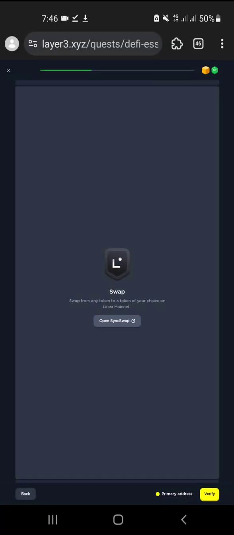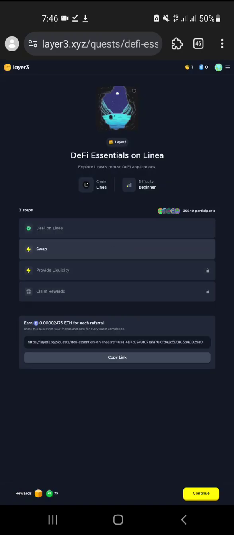Okay, here, click on the verify button. It will be verified immediately. Now I didn't do that, therefore it is missing. So this way, after that, provide liquidity, and after that claim rewards. Okay, it's simple to do, straightforward. You can do that easily, nothing complicated.